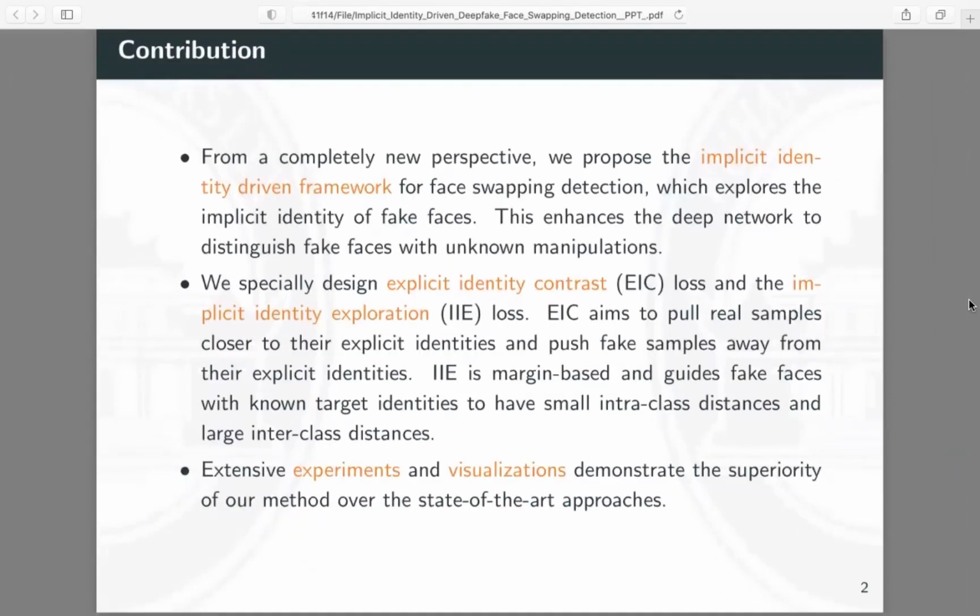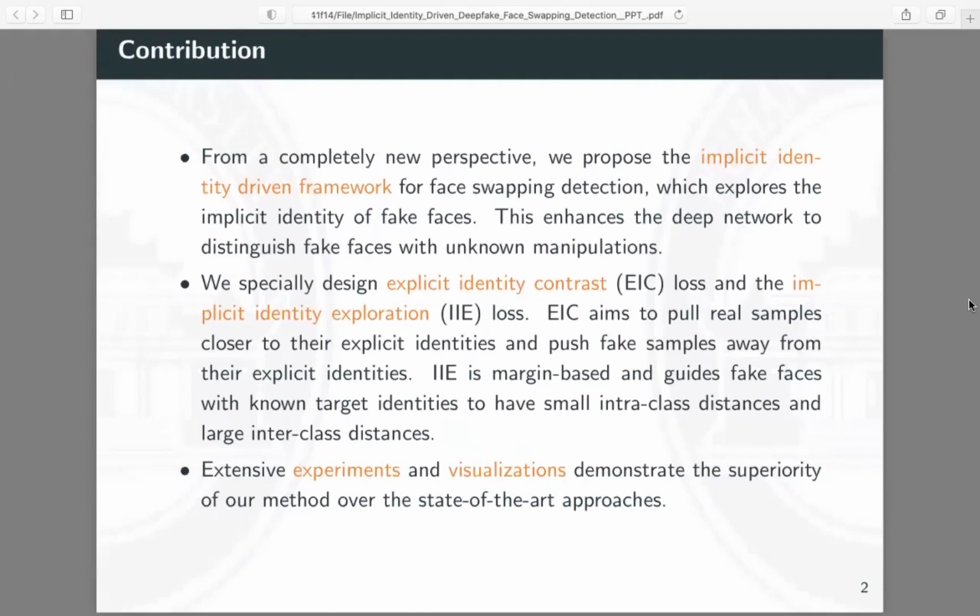In brief, the main contributions are as follows. From a completely new perspective, we propose the implicit identity-driven framework for face swapping detection, which explores the implicit identity of fake faces. This enhances the deep network to distinguish fake faces with unknown manipulations.